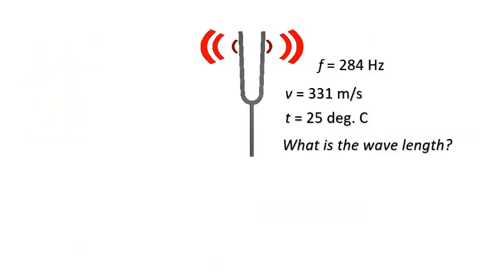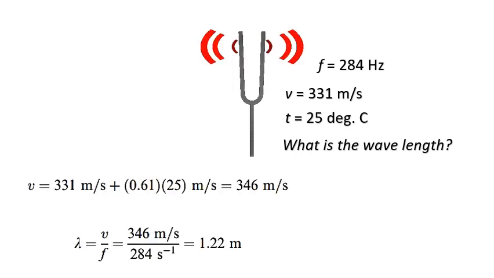In this problem, a tuning fork oscillates or vibrates at a frequency of 284 Hz in air. We will compute the wavelength of the tuning fork when it is emitted at 25 degrees centigrade in the room. The speed of sound is equal to 331 meters per second plus an increment of 0.61 meters per second in every degree, and at 25 degrees added, that will give us a total speed of 346 meters per second.